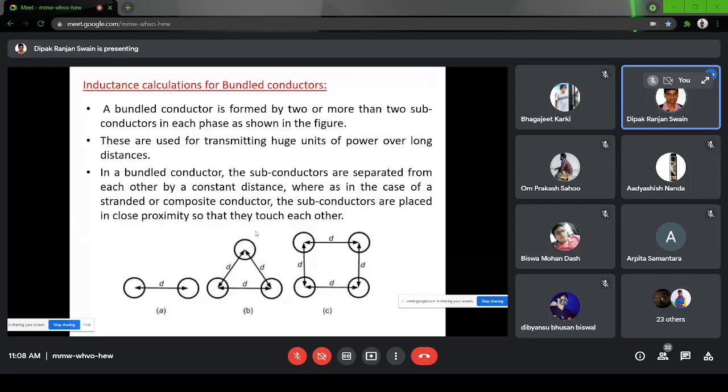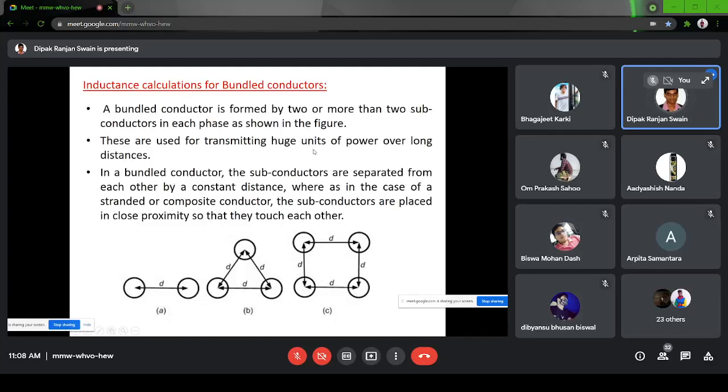Similarly, these are special cases. If you look at the book, you may not find them in one book. I have taken them from different books. So, the inductance of bundle conductors. The bundle conductors, as I have told, all belong to the same phase. Now, if there are two conductors, the structure will be like this. If there are three conductors per phase, the structure is like this. If there are four conductors per phase, the structure will be like this. Bundle conductors are surrounded by two or more subconductors in each phase. Always remember, bundle conductors always belong to a single phase.